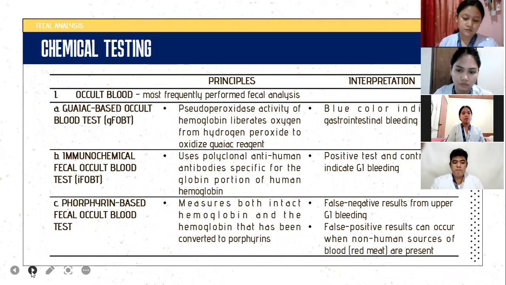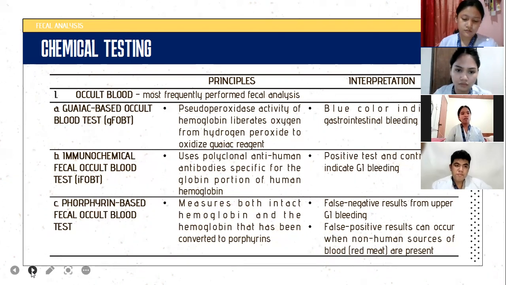But the most frequently used screening test for fecal blood is the guaiac-based occult blood test, or GFOBT. Its principle is pseudoperoxidase activity of hemoglobin liberates oxygen from hydrogen peroxide to oxidize guaiac reagent. And if you see blue color, that indicates gastrointestinal bleeding.